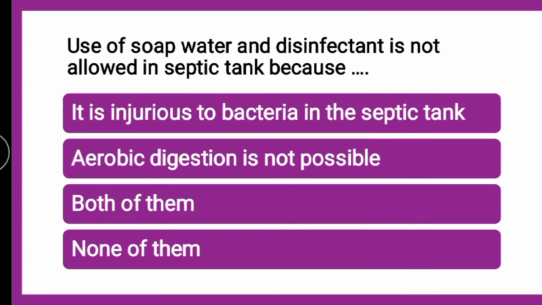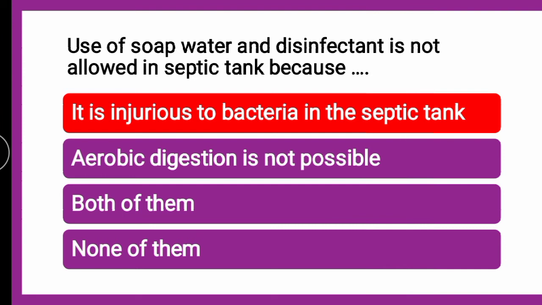Okay, next question is, use of soap water and disinfectant is not allowed in septic tank because it is injurious to bacteria in the septic tank, whether it is aerobic digestion is not possible, whether both of them or none of them. The correct answer is it is first, that it is injurious to the bacteria in the septic tank.